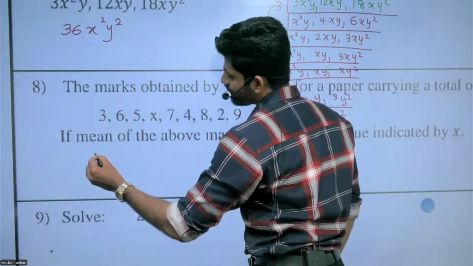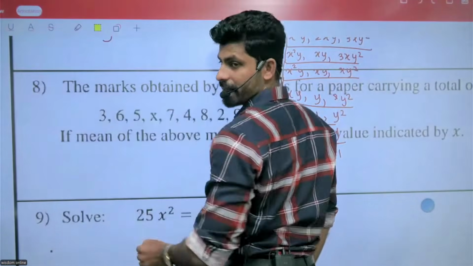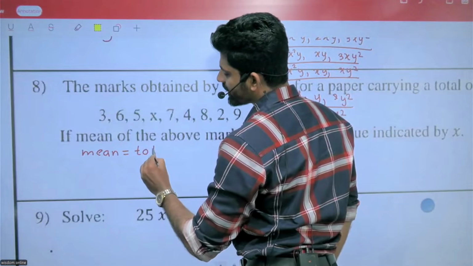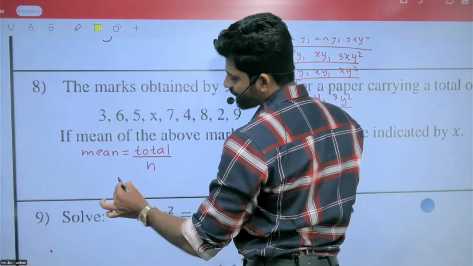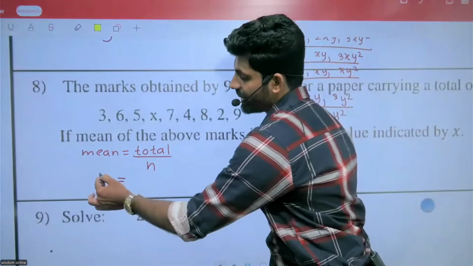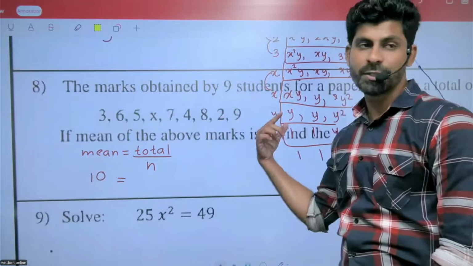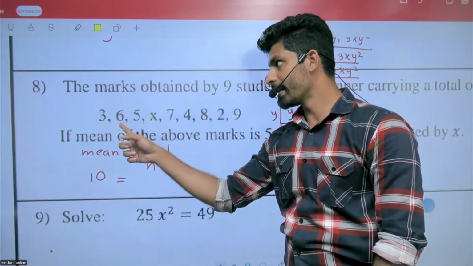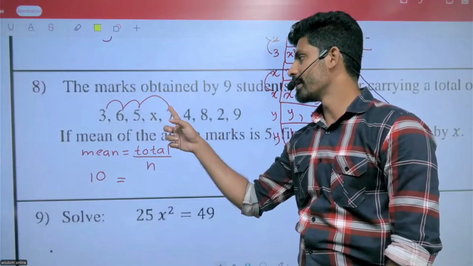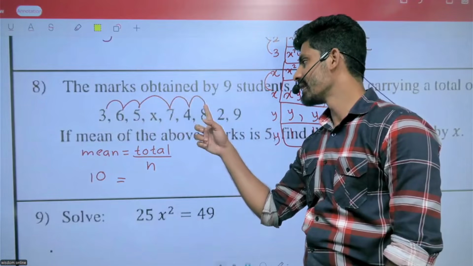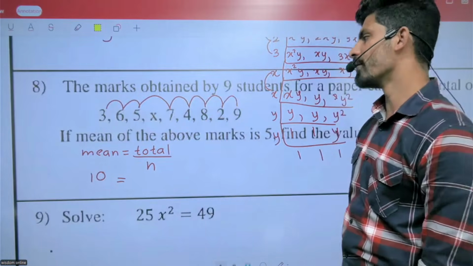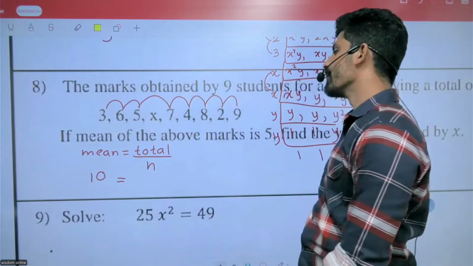So mean equals total divided by n. Total means you need to add: 6 plus 3 is 9, 9 plus 5 is 14, 14 plus 7 is 21, 25, 30, 33, 35, 40, 44. So the sum is 44.